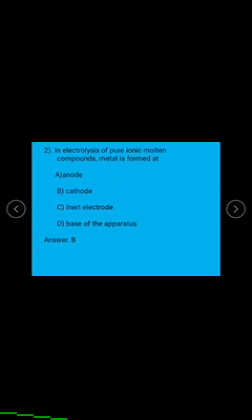The metal is formed at the cathode. The gas is formed at the anode. The right answer is B, because of ionic metal compounds like sodium chloride. In the case of sodium chloride, the sodium is deposited on the cathode.